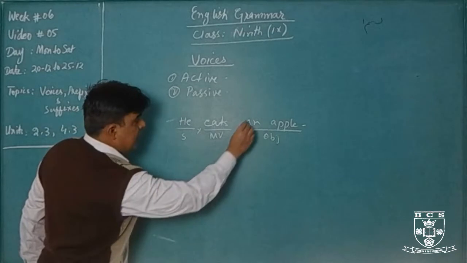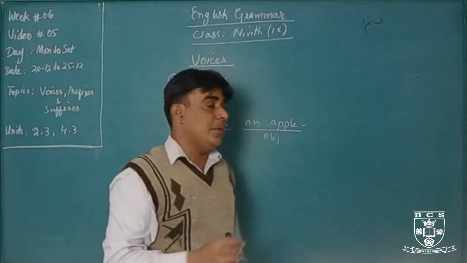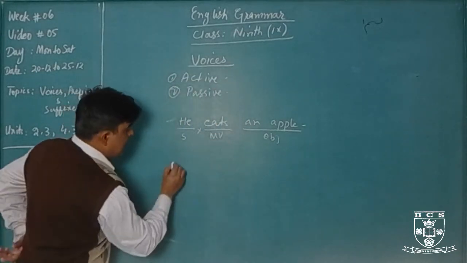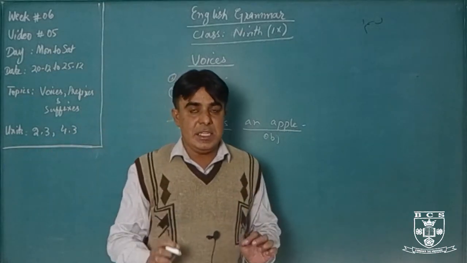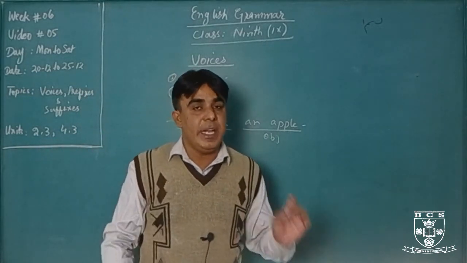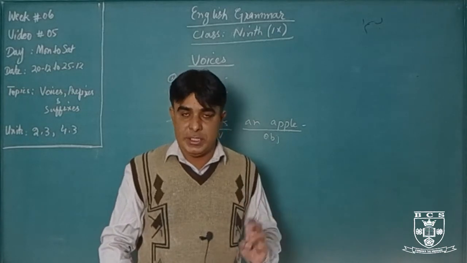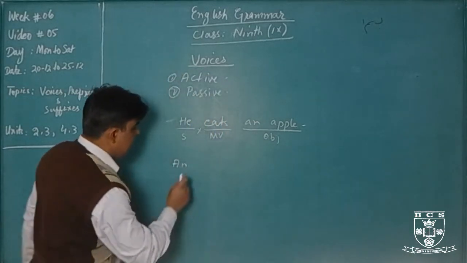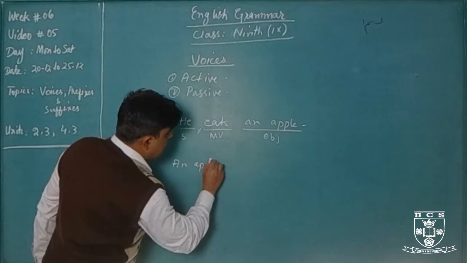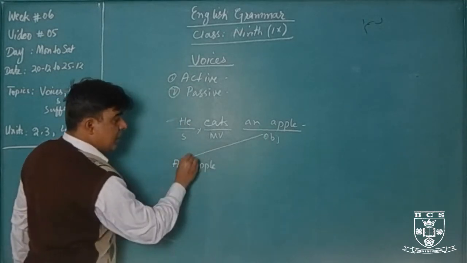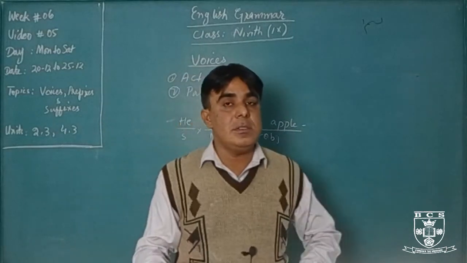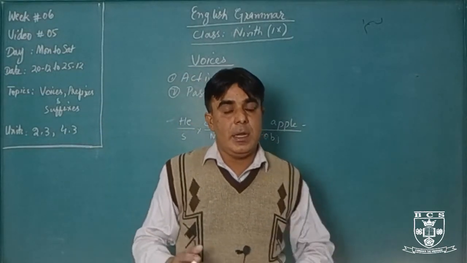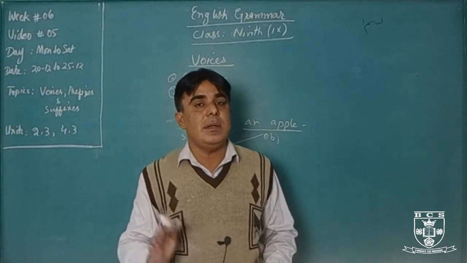If we want to change it into passive, how will we change it? The sentence structure of active voice is subject, helping verb, main verb, object. The sentence structure of passive voice is: first we will use the object, and we will also use helping verbs. There are different helping verbs in active and passive voice.